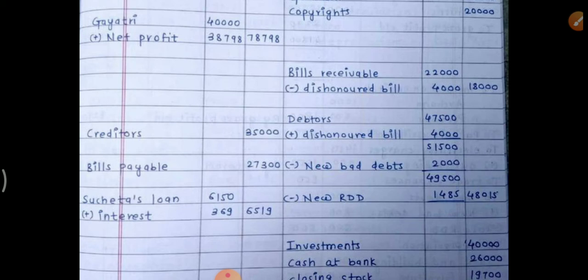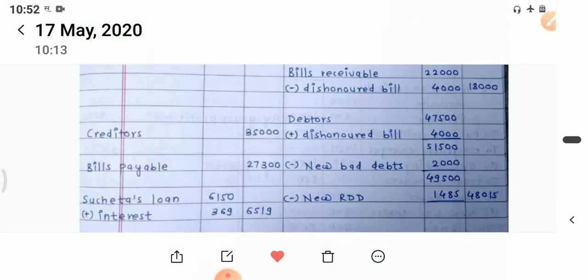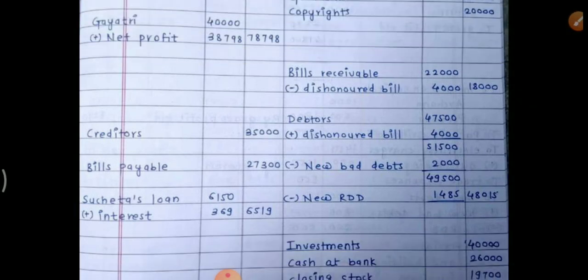So the dishonored bill is not a bill of exchange now. It is not a bills receivable for us now. So it must be excluded from the total amount of bills. 22,000 minus 4,000. Outer column 18,000 is now the exact amount of bills receivable.